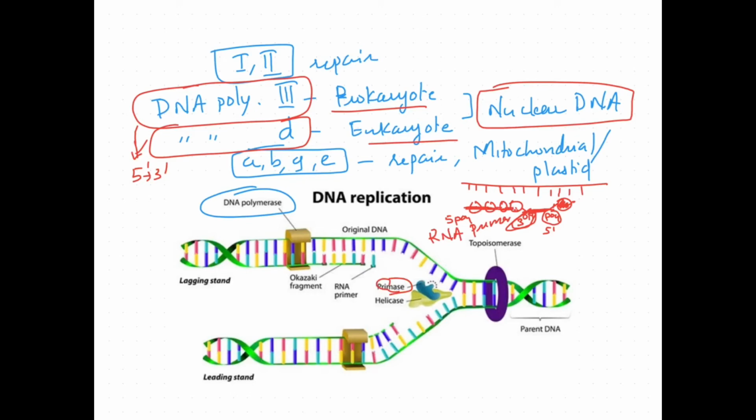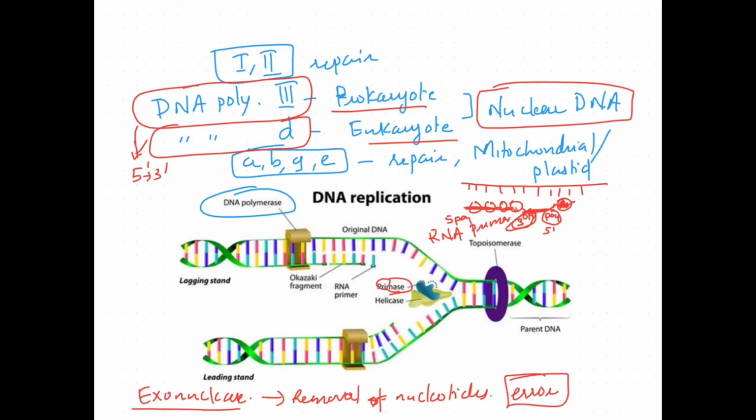In addition to possessing 5' to 3' polymerizing activity, many prokaryotic and eukaryotic DNA polymerases exhibit 3' to 5' exonuclease activity. The activity that catalyzes the removal of nucleotides one by one from the 3' end is known as exonuclease activity. While making the chains, suppose an error has happened, that error can be removed by removing this nucleotide and adding another nucleotide. Sometimes it is also known as proofreading.